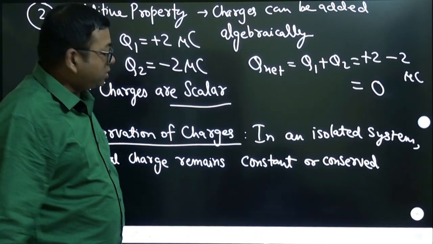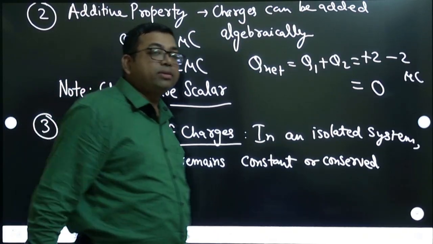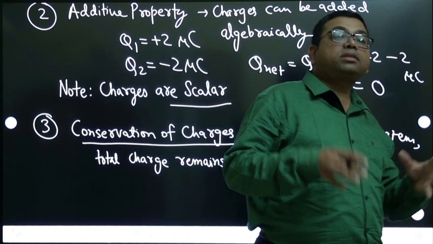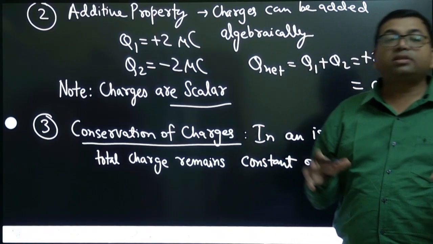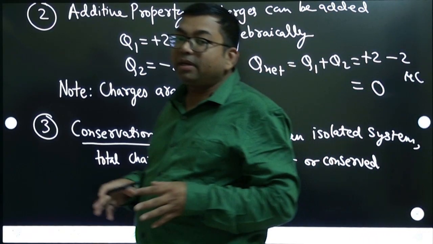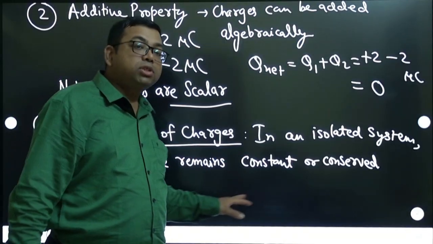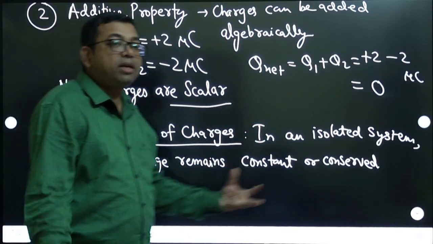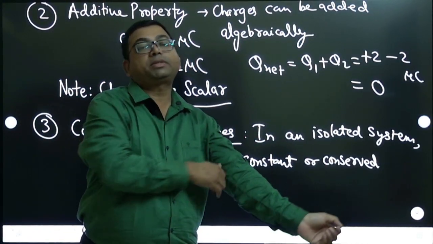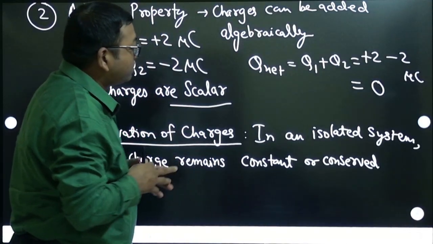Just like total energy of an isolated system remains constant, that is conservation of energy. Total mass of an isolated system remains constant, that is conservation of mass. Similarly, this is a fundamental conservation principle in physics. Isolated means you cannot add from outside or subtract from it. That is what an isolated system is.